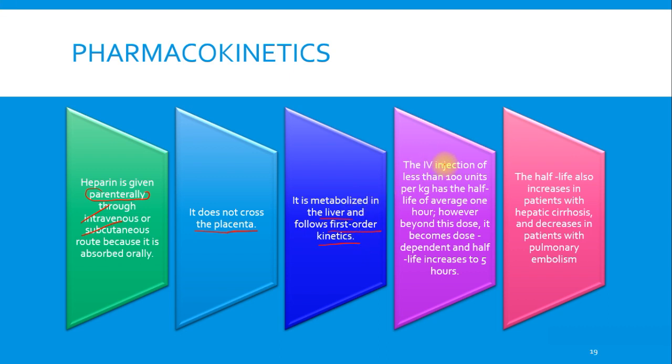An IV injection of less than 100 units per kilogram has a half-life of an average of 1 hour, but beyond this dose it becomes dose dependent and the half-life increases to 5 hours. The half-life also increases in patients with hepatic cirrhosis and decreases in patients with pulmonary embolism.